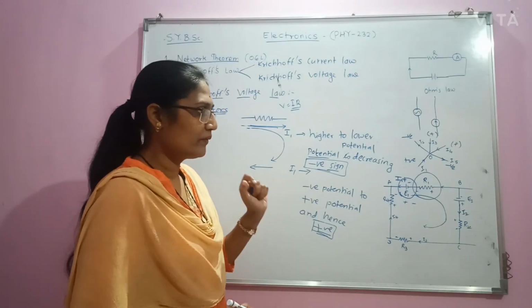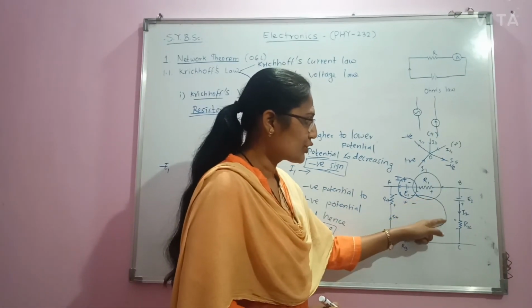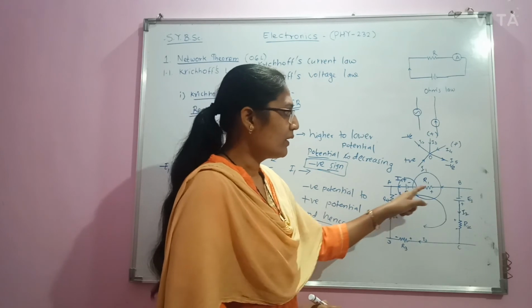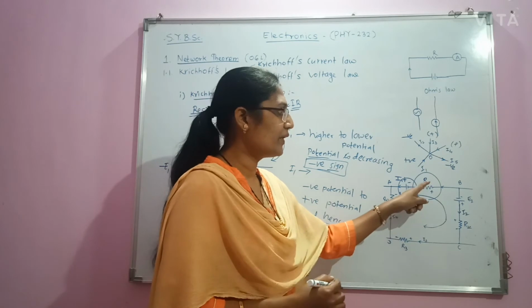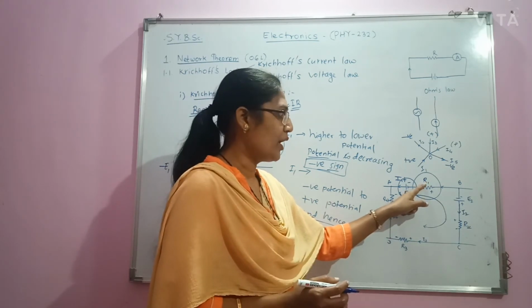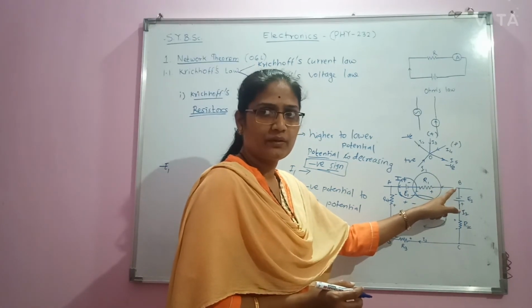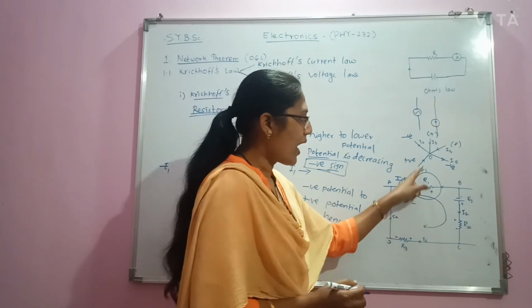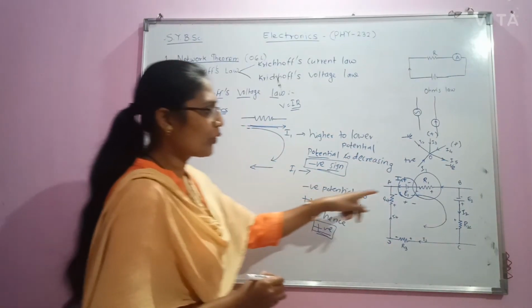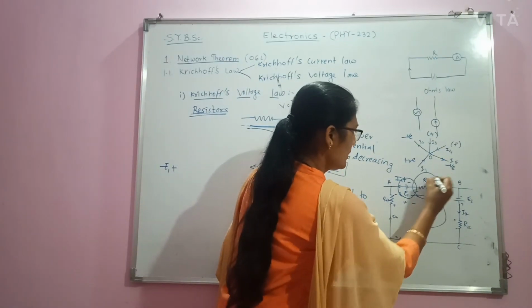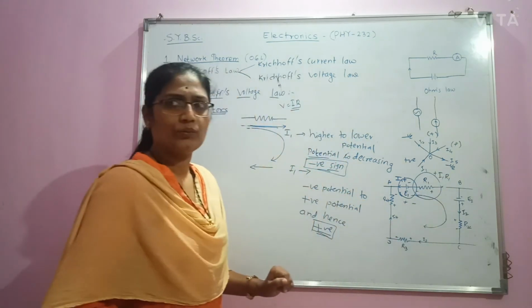If we are moving in the direction of current, then the voltage drop will have a negative sign. But here we are moving in the opposite direction, so this voltage drop will have a positive sign. The voltage drop here is I1 R1, which will have a positive value.